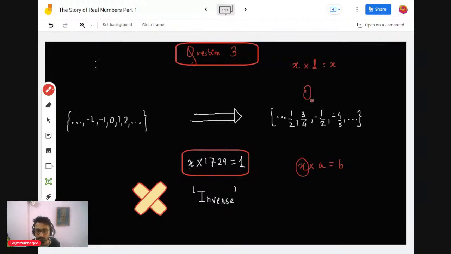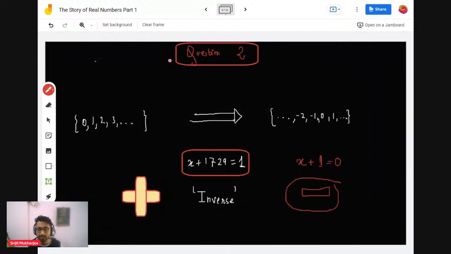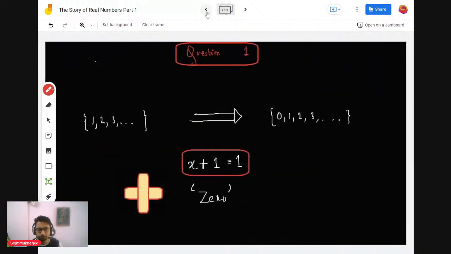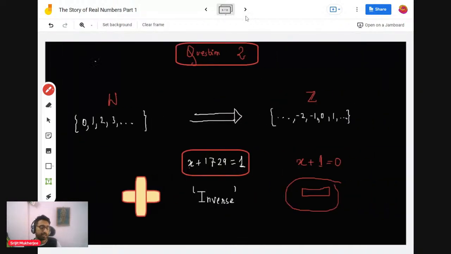These are the rational numbers. You see, these are the integers, and this is the rational number on the right hand side. It was the whole numbers over here, that is natural numbers union 0. I hope my definition of whole numbers is correct: I define whole numbers as 0 union natural numbers. And here is Z. Here we moved from natural numbers to whole numbers via this operation, and via this question we move from whole numbers to integers.